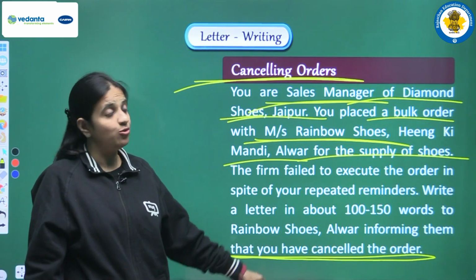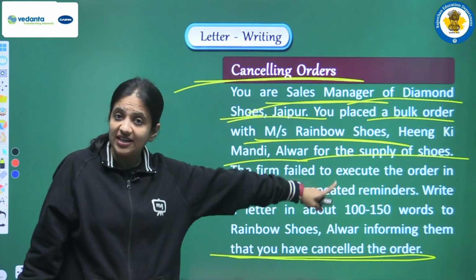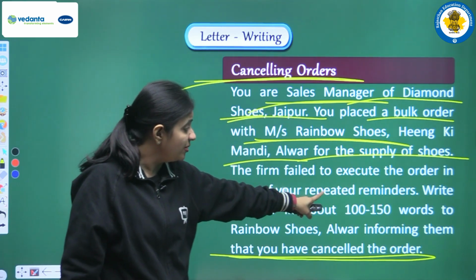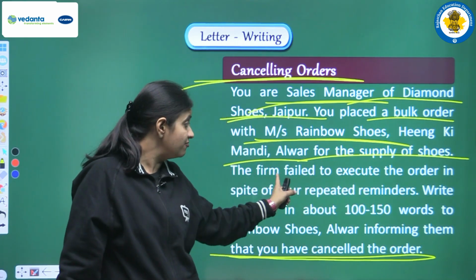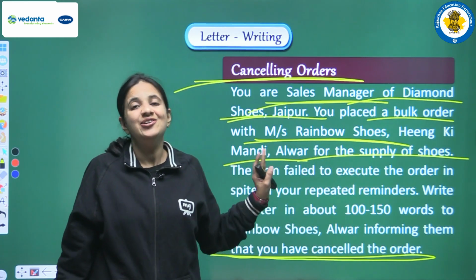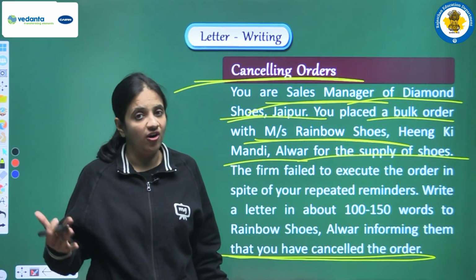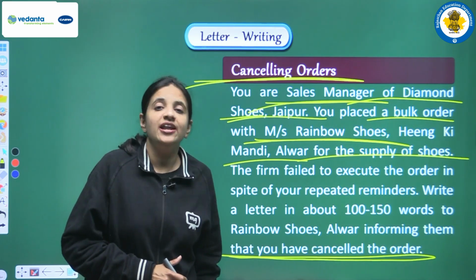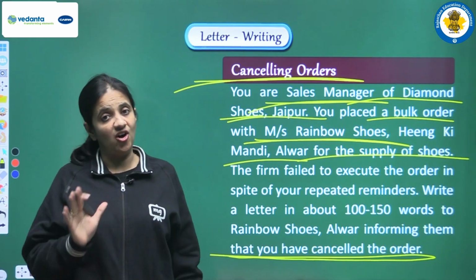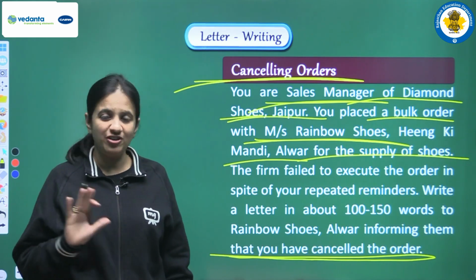Okay, and yes, you have to mention the reason why you are cancelling the order. The reason given to us is that in spite of your repeated reminders, the firm failed to execute your order. So finally you have decided to cancel the order. So you have to write the letter and inform that firm that you are cancelling the order. Right? I hope the question is clear.